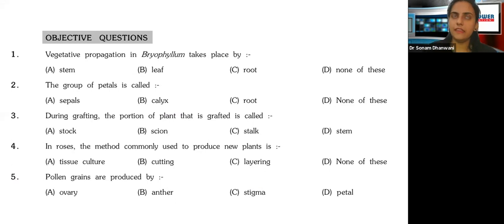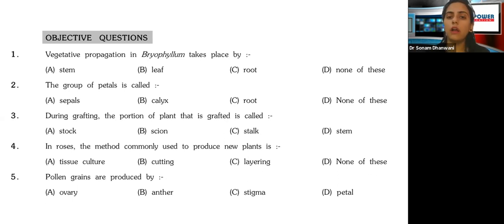In our previous sessions, I have also dealt with a bit of theory about what sexual reproduction and asexual reproduction are, all the different types of sexual and asexual reproduction, parts of the flower, parts of the plant, and how grafting occurs. I even gave you an example of what grafting is in human beings, when surgeries take place: skin grafting, bone grafting.